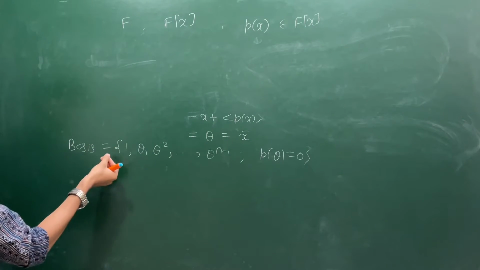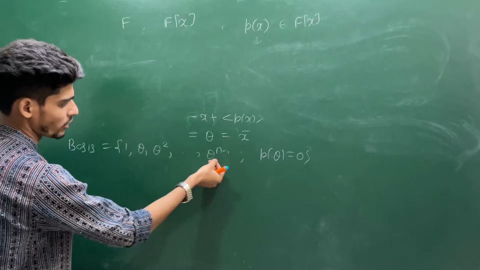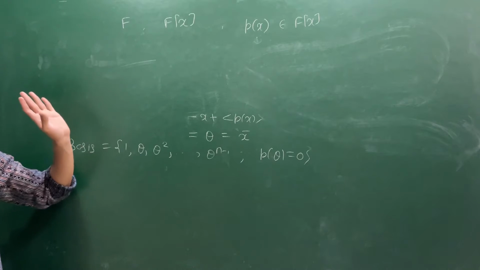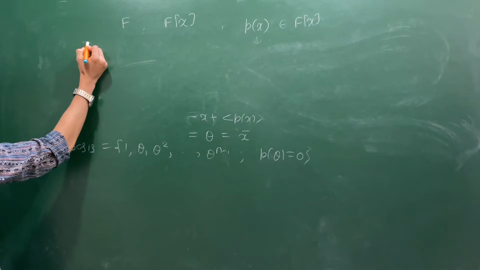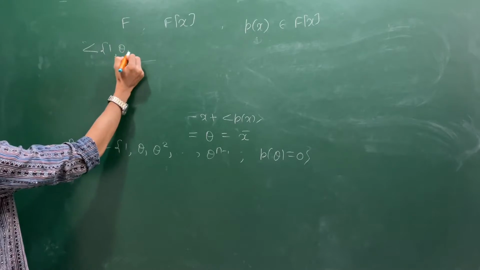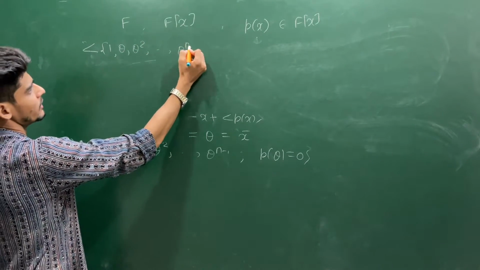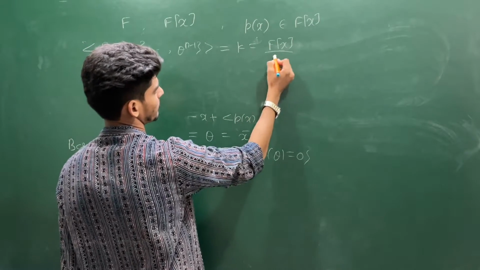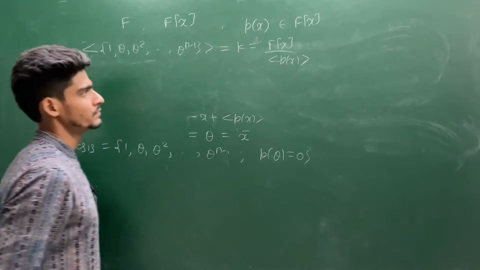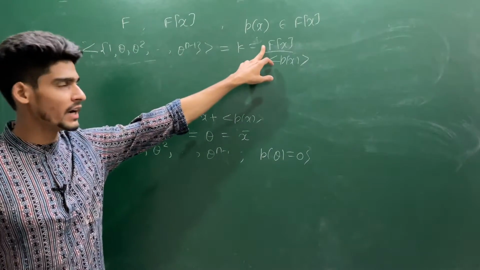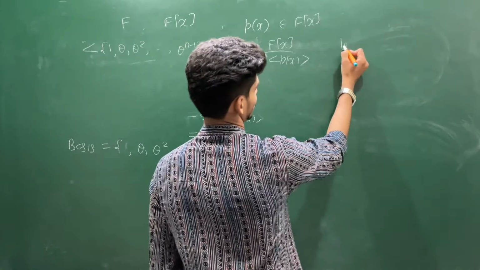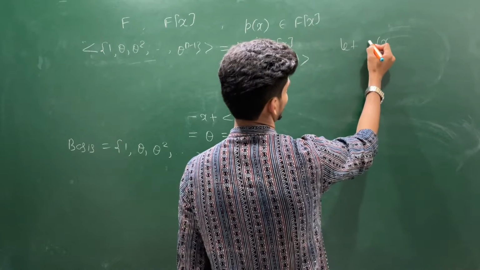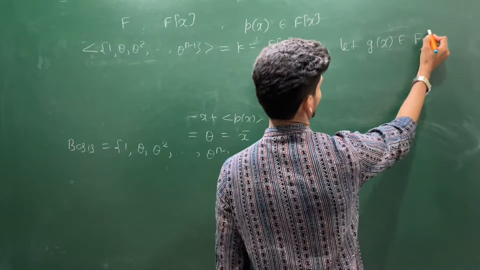Let's see. First I claim that 1, theta, theta square, up to theta to the power n minus 1 spans your K structure. So I am saying this generating set of 1, theta, theta square, up to theta to the power n minus 1 is actually your K structure. You choose any arbitrary polynomial. Let G(x) be any polynomial in F[x].